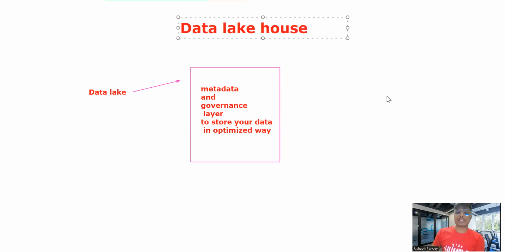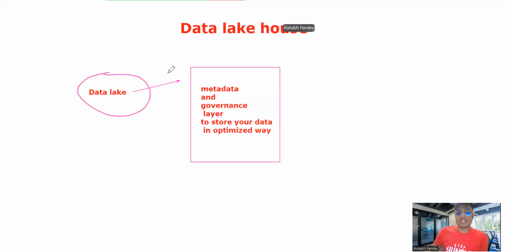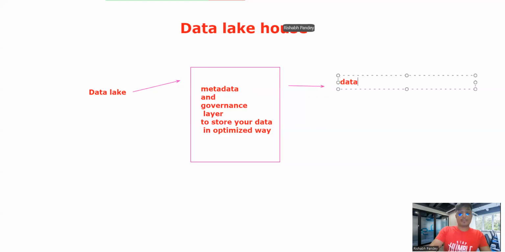data lake house is nothing, just one layer on top of this data lake that can handle governance, and all the data which you are storing in data lake can be optimized further. That's why we have added one more external layer on the top of this data lake. That is a master data layer and governance layer, right? So whatever the data is stored in this data lake house, it is stored in an optimized way. And why is it optimized? Because we are storing this data in the form of Parquet file.